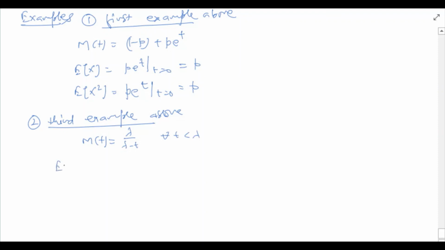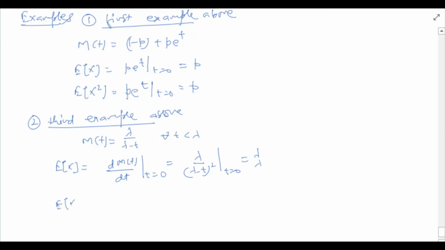So the expectation of the random variable X can be computed by differentiating M(t) and evaluating the derivative at t equals 0. The derivative of M(t) in this case is lambda divided by (lambda minus t) whole squared, and when evaluated at t equals 0, it gives 1 over lambda.